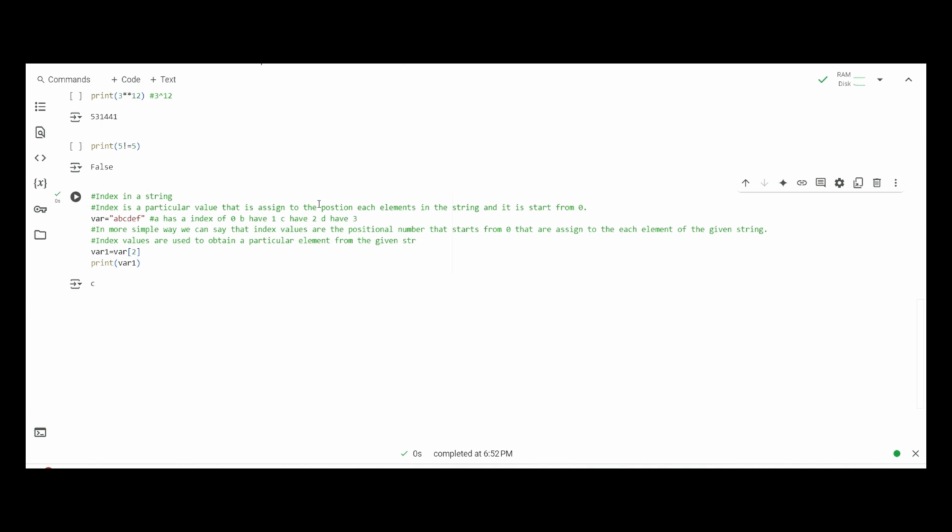Now after this index in a string, we have to understand what is string slicing.